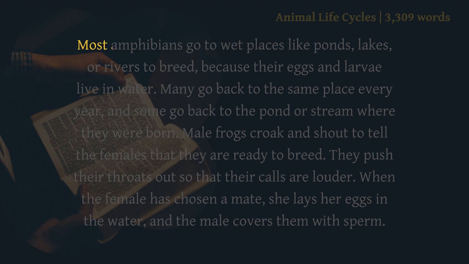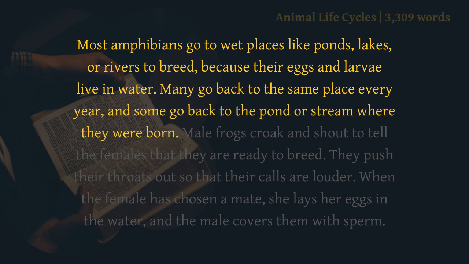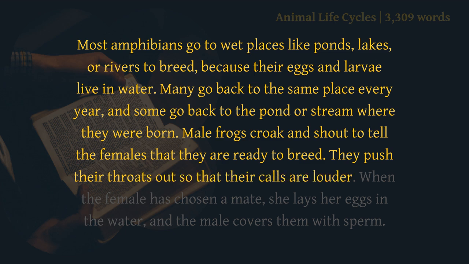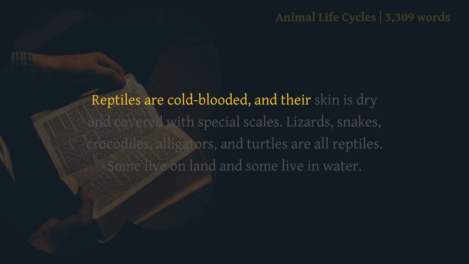Breeding. Most amphibians go to wet places like ponds, lakes, or rivers to breed, because their eggs and larvae live in water. Many go back to the same place every year, and some go back to the pond or stream where they were born. Male frogs croak and shout to tell the females that they are ready to breed. They push their throats out so that their calls are louder. When the female has chosen a mate, she lays her eggs in the water, and the male covers them with sperm.